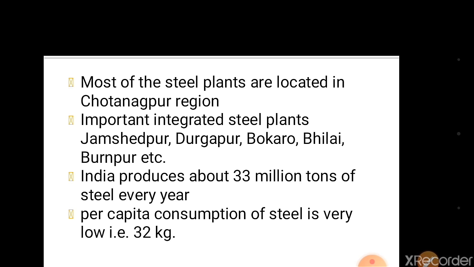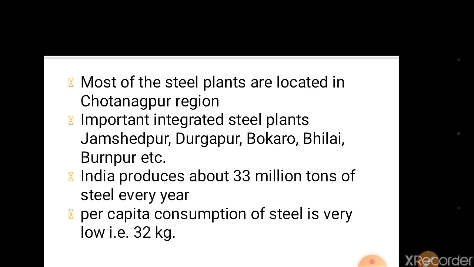Today, with 32.8 million tons of steel production, India ranks ninth among the world's crude steel producers. The production produced in India is 32.8 million. Along with it, India is ranking in the world as ninth. It is the largest producer of sponge iron. But think, the largest producer is not the largest consumer. Look here, this is a very important thing. This is a main objective to teach this point in our syllabus.